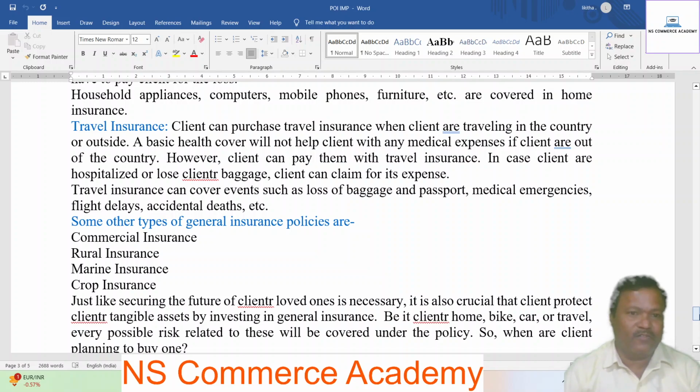Some of the other types of general insurance policies: commercial insurance, rural insurance, marine insurance, crop insurance, etc. Okay, with this I am concluding this topic.